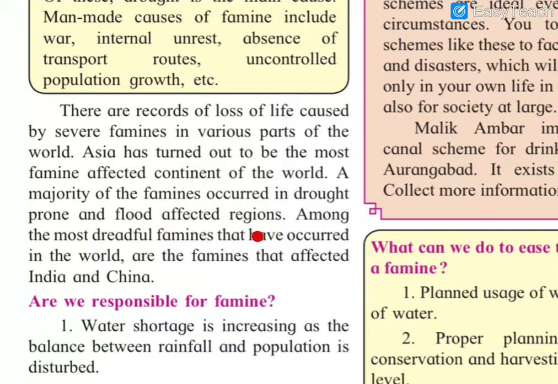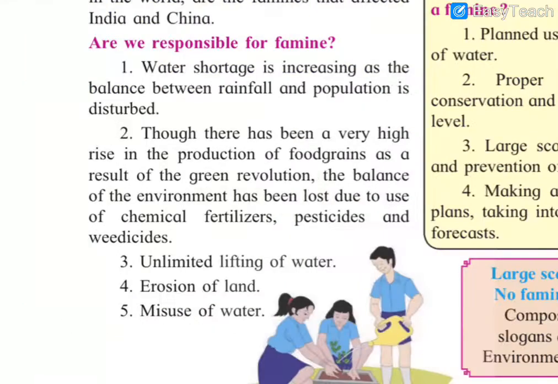Among the most dreadful famines that have occurred in the world are the famines that affected India and China. These are the most dangerous famines, which led to the loss of human lives. So who is responsible for this scarcity of water and food? Water shortage is increasing as the balance between rainfall and population is disturbed. There is not enough water for this increasing population, so that leads to shortage of water.